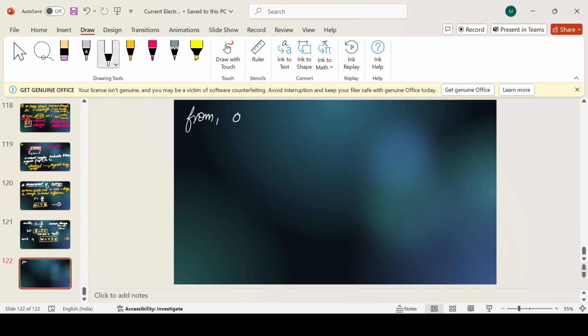Now we will introduce one more thing, and that is from Ohm's law. What is Ohm's law? Formula for Ohm's law. Fast. Not sure, sir. I'm sorry.